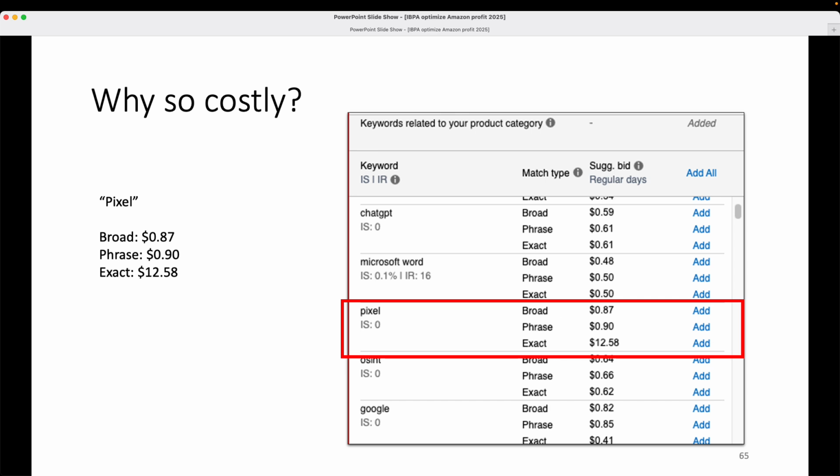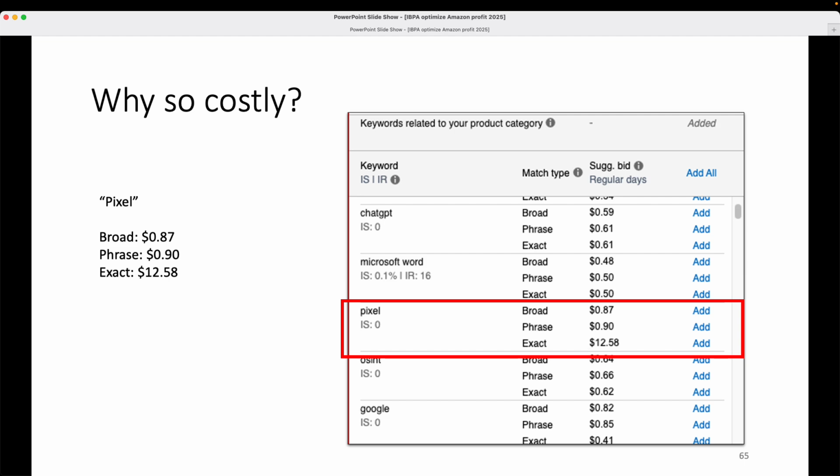In Amazon's world, you're not. You're competing against all other products, including the Google Pixel telephone, the mobile phone. So Google is a very popular mobile phone type, as well as other manufacturers. They may be bidding on this particular term and driving it up, as well as camera manufacturers who use the term pixel in their campaign. So that's why this particular keyword is very expensive.